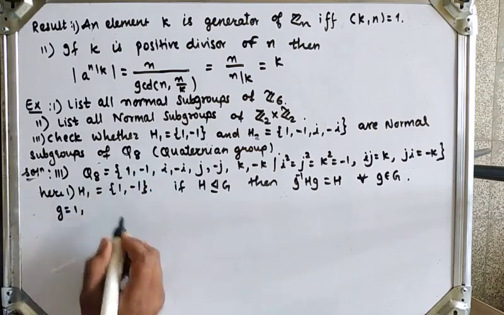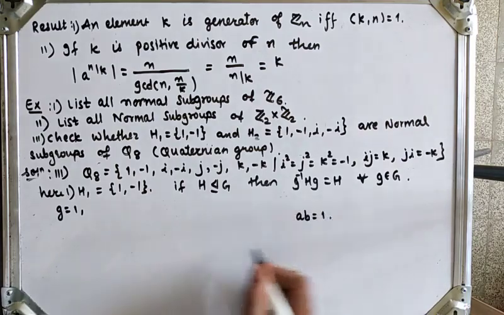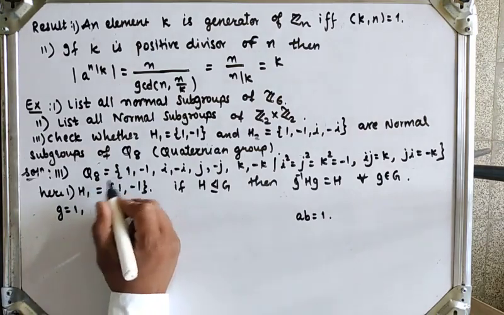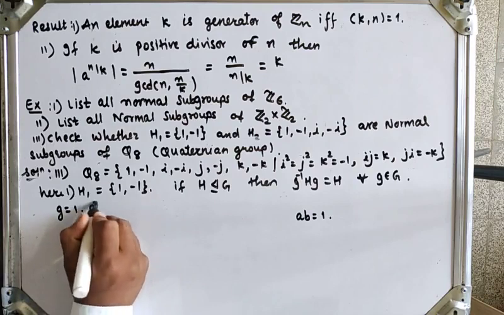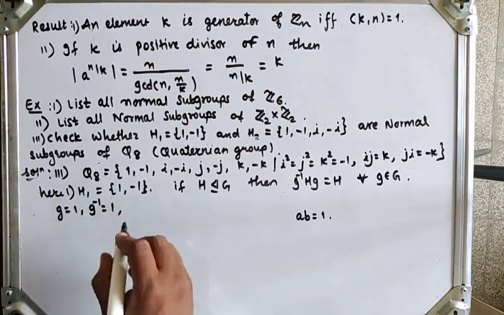What will be its inverse? Because if we say B is the inverse of A, then A into B will be 1. So what is the inverse element of 1? 1 into 1 is equal to 1, so the inverse of 1 is 1. So g inverse is again 1, and here H1 is {1, -1}.